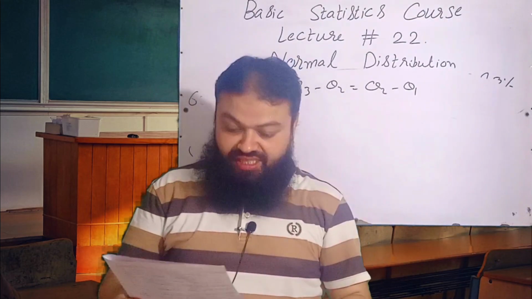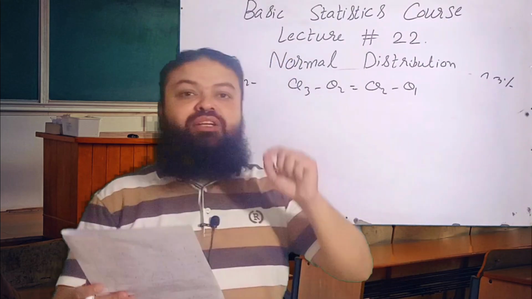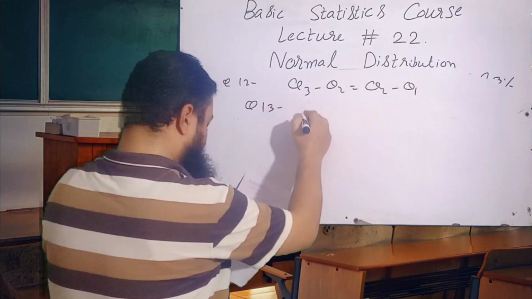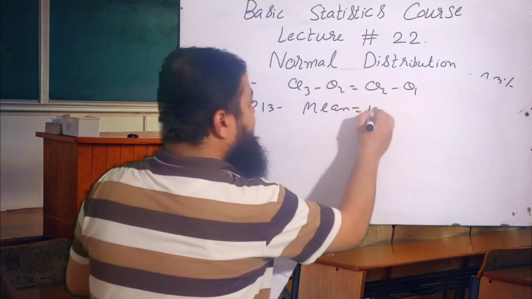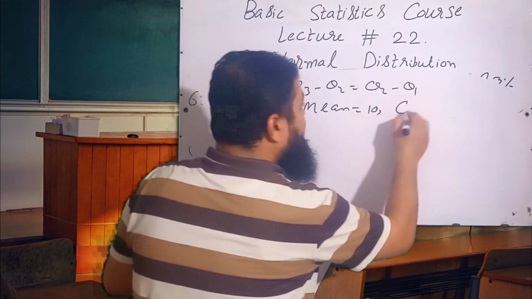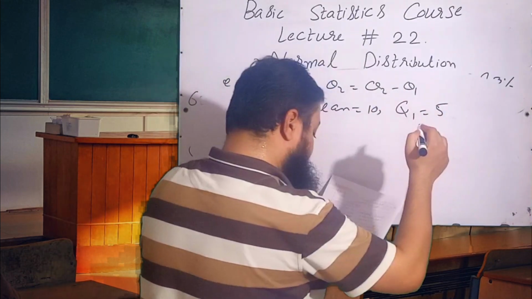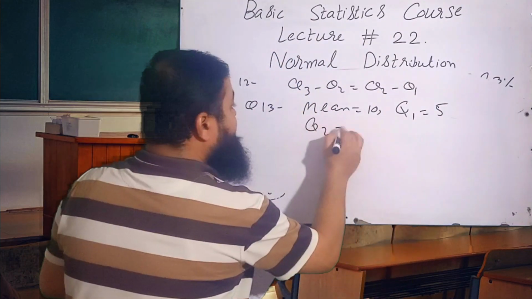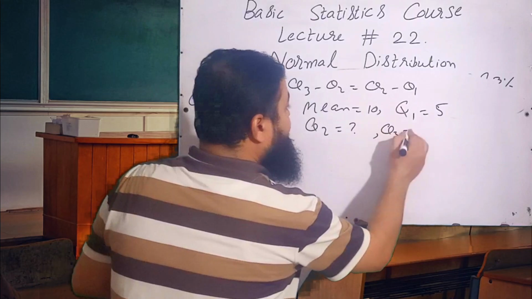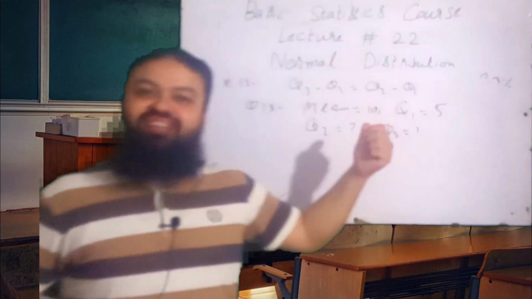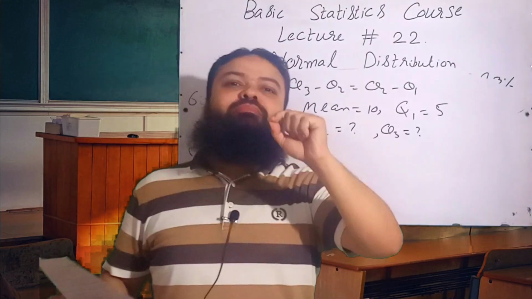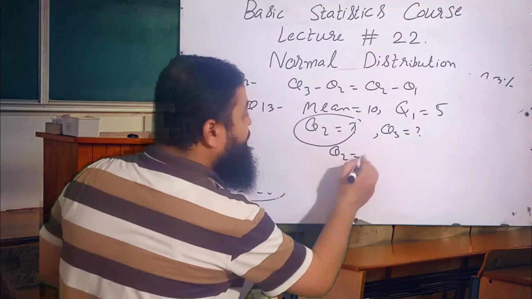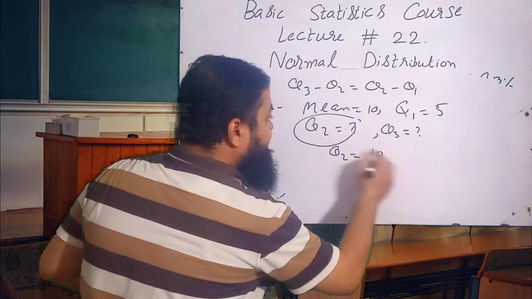Question number 13, a very important one. For a normal distribution, mean is equal to 10 and Q1, lower quartile, is also given, that is 5. Hence its second and third quartiles are, we have to find Q2 and Q3. We have discussed earlier mean, median and mode are equal. Actually Q2 is equal to median. It means Q2 is equal to mean, and that is 10.